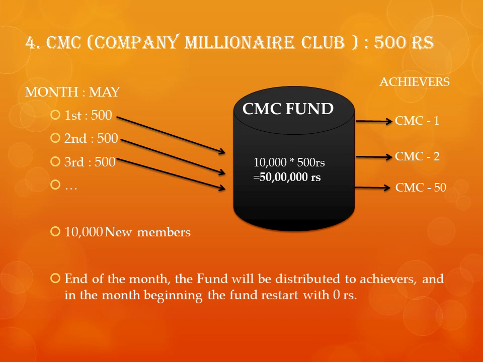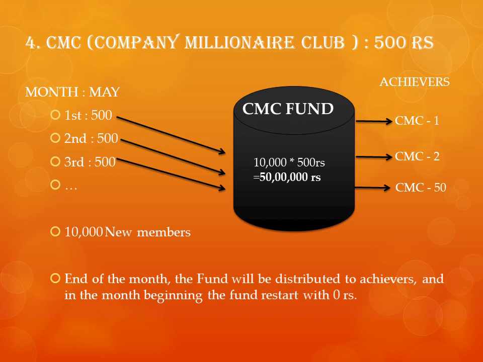Similarly, if I join this month, the month of May 2020, or your friends join in the month of May 2020, all the 500 rupees will go to the CMC fund. For example, 10,000 people across the world join this membership and each one gave 500 rupees. So what is the CMC fund now? Of course, 10,000 people into 500 rupees equals 50 lakhs rupees.